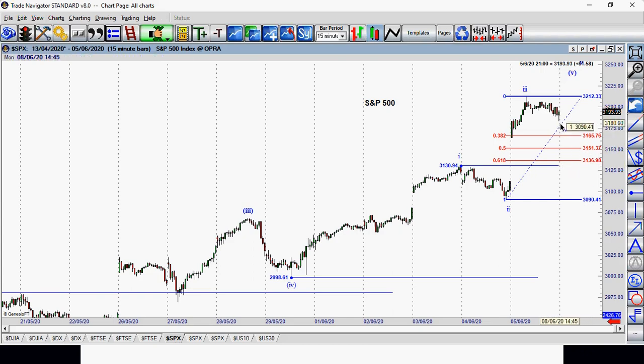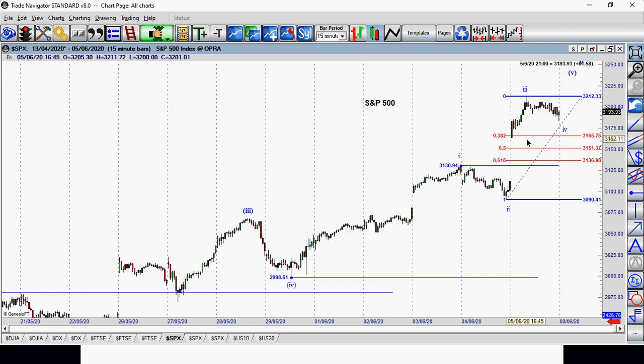31.80, it didn't come there. It didn't get to that level. I mean, it was close. I think the low was something like 82. Okay, but with a 50 point stop loss, the entry level would be 31.80.